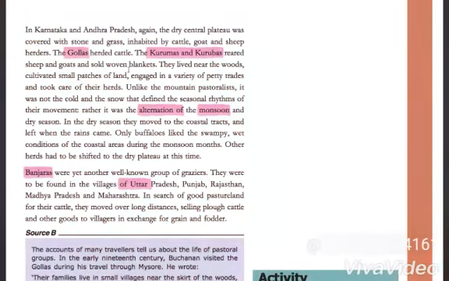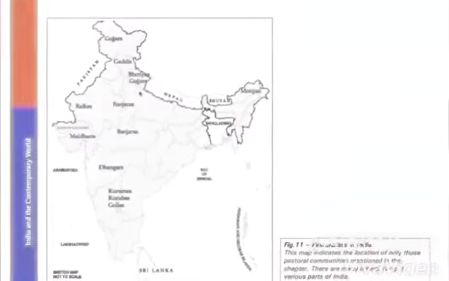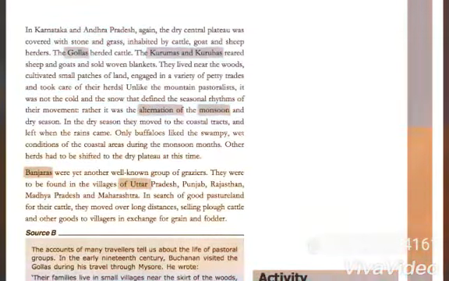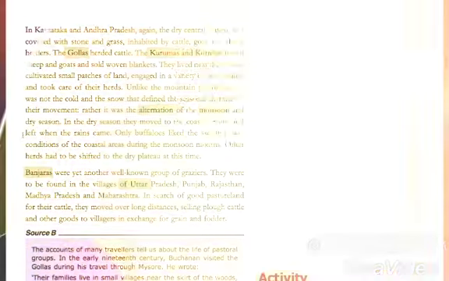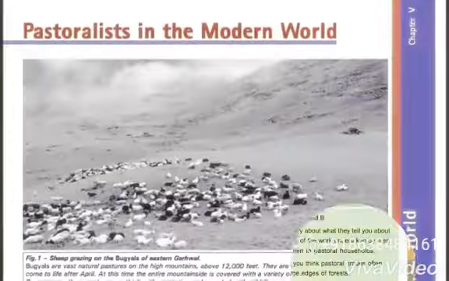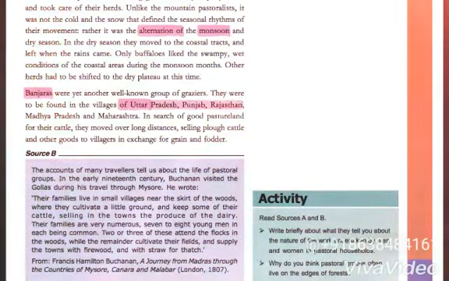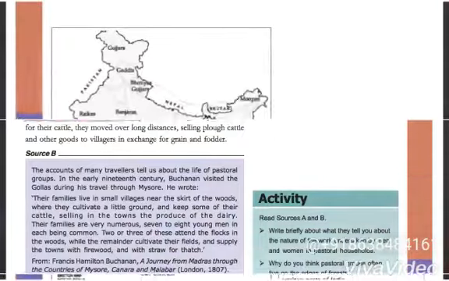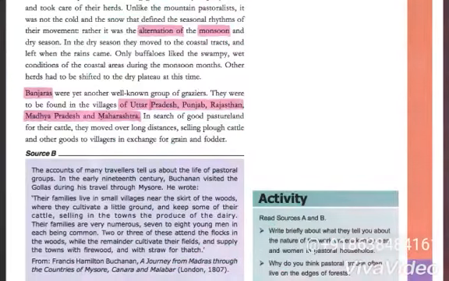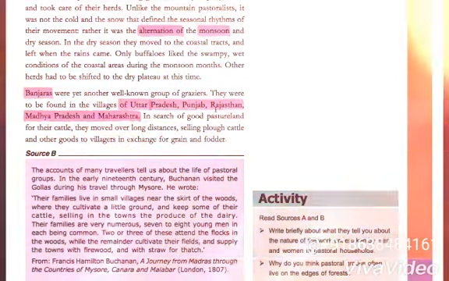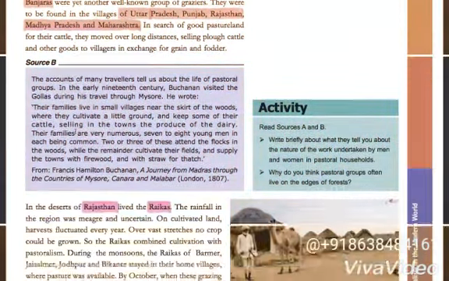Again, if we see in plateaus, plains and deserts, we can see that pastoralists live everywhere. First let us talk about the plateaus. In the central plateau of Maharashtra, we can find the Dhangars. They migrate from the semi-arid region, where there is low rainfall and the soil is very poor, to the Konkan, where they get more rainfall and the soil is very rich. They leave the Konkan before the monsoon because they have to return to their own place and cultivate.